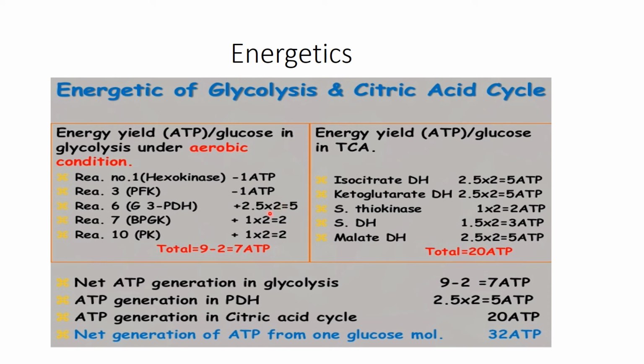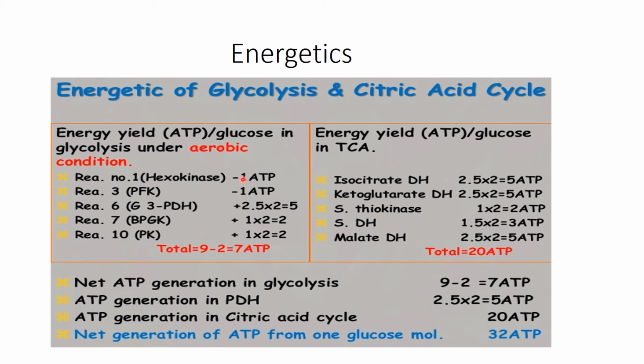As we have discussed, 1 NADH will produce 2.5 ATP molecules. And phosphoglycerate kinase is a substrate level phosphorylation that produces 2 ATP molecules. Pyruvate kinase is also a substrate level phosphorylation. So 4 ATP molecules here are produced by substrate level phosphorylation, and 2 are consumed.